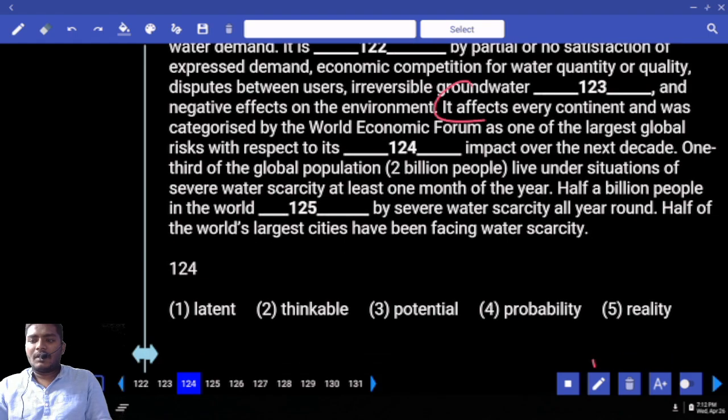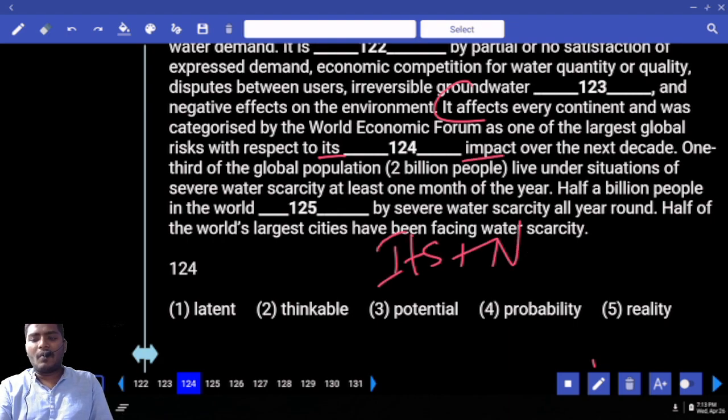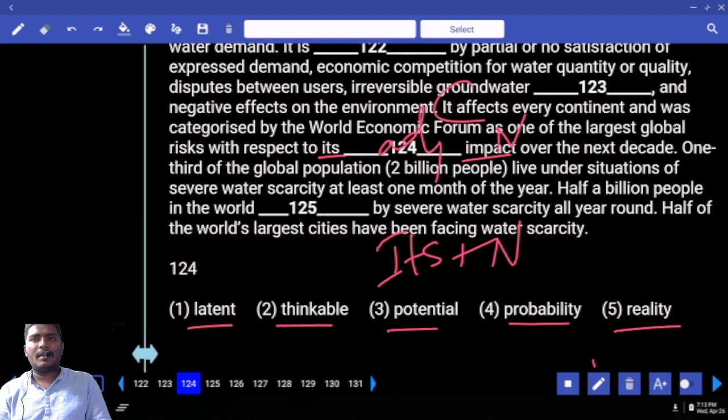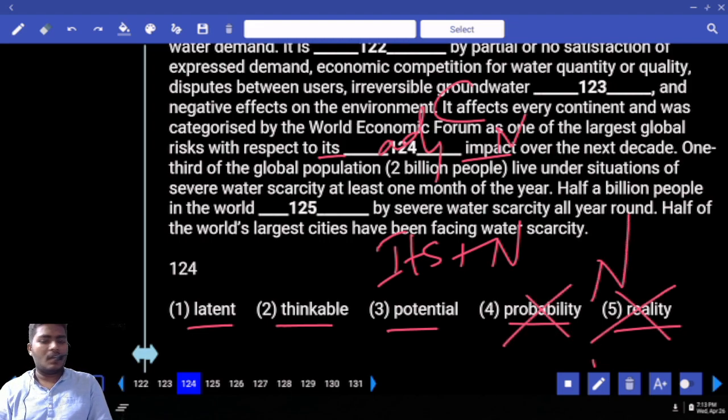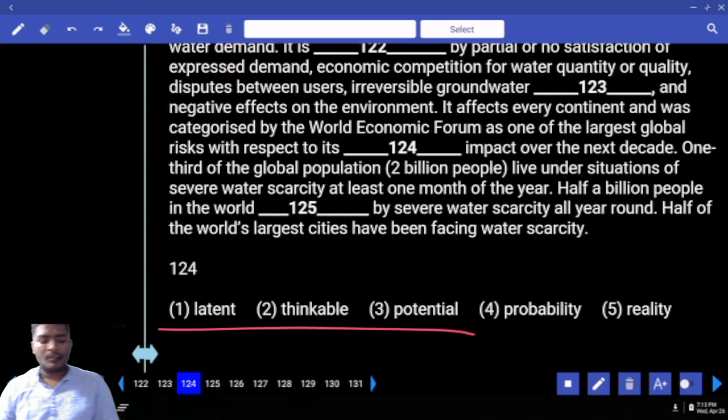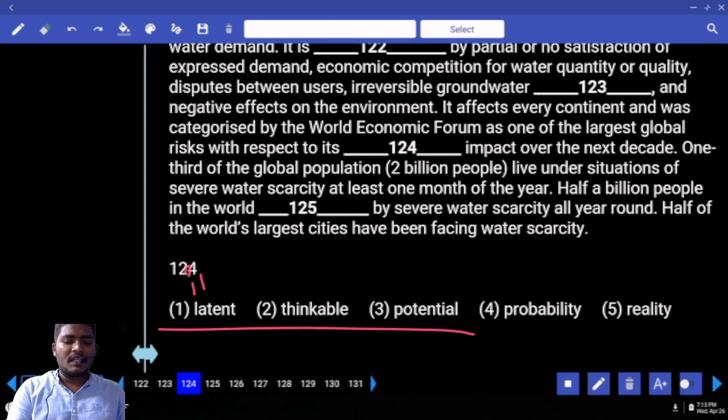It affects every continent and was categorized by the World Economic Forum as one of the largest global risks with respect to its dash impact. It is given. ITS is immediately followed by noun. If already noun is there, what do we need in the blank? Adjective. Look at the options. How many adjectives do we have? Latent, thinkable, potential, probability, reality. How many options can we eliminate here? Fifth one is out, fourth one is out. Why? Both of them are nouns. Tell me your answer. Latent in the sense anything that is inactive.